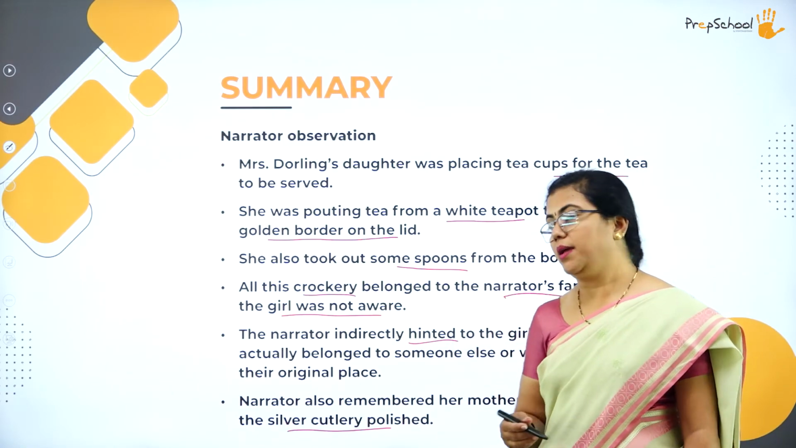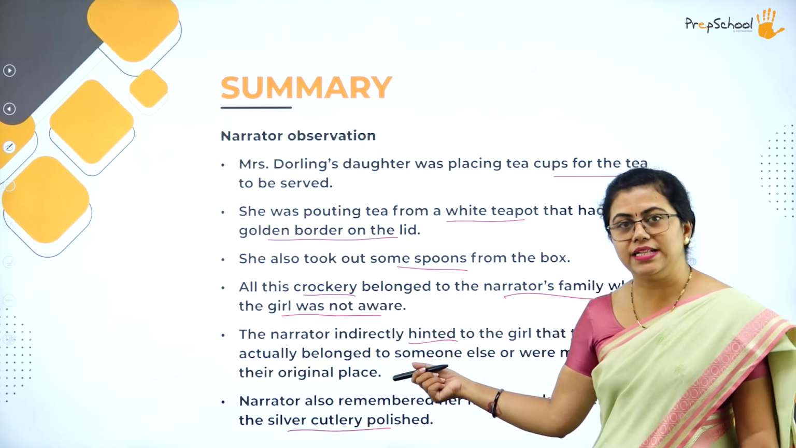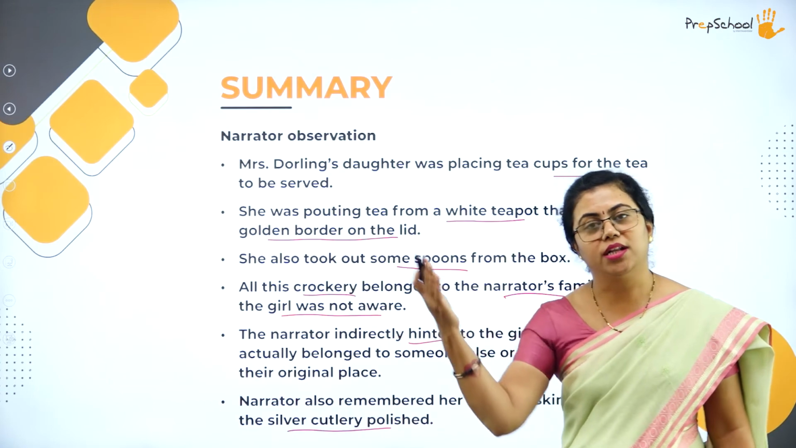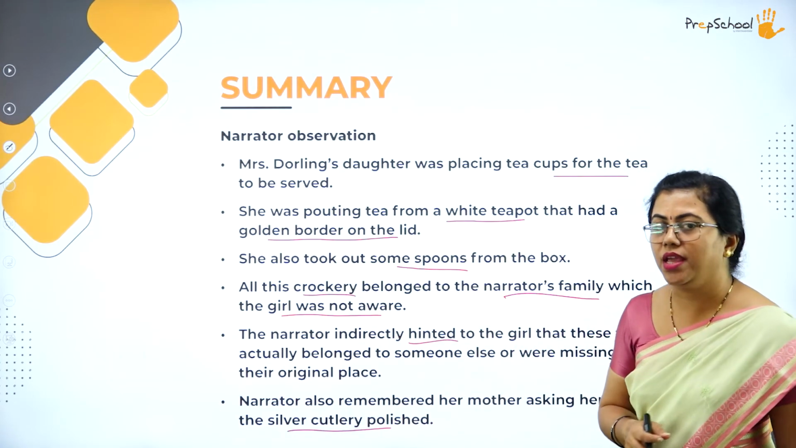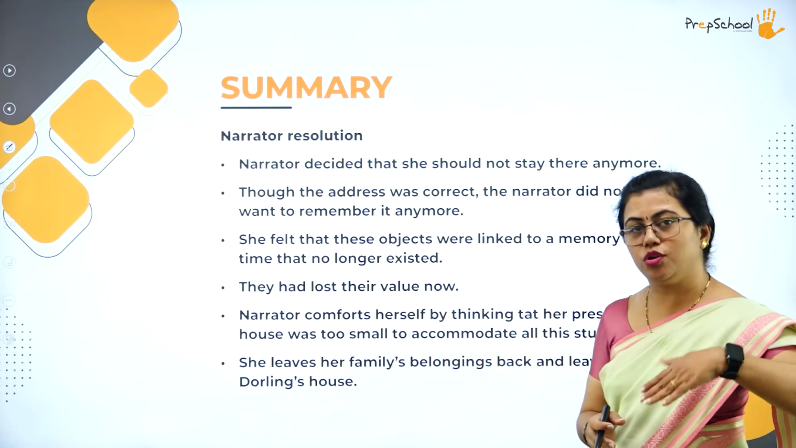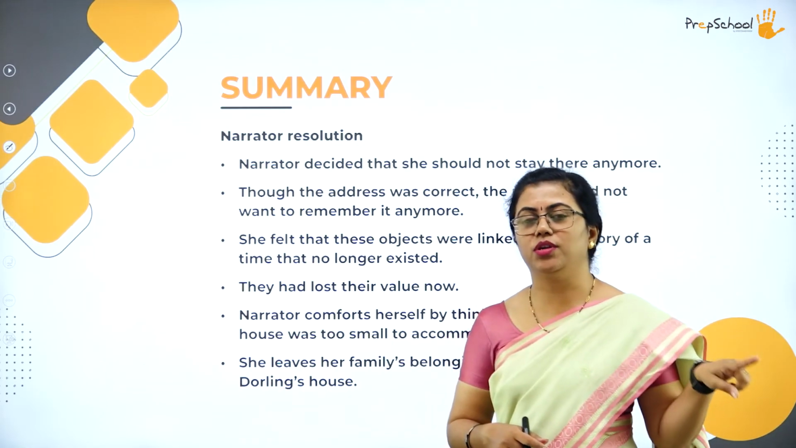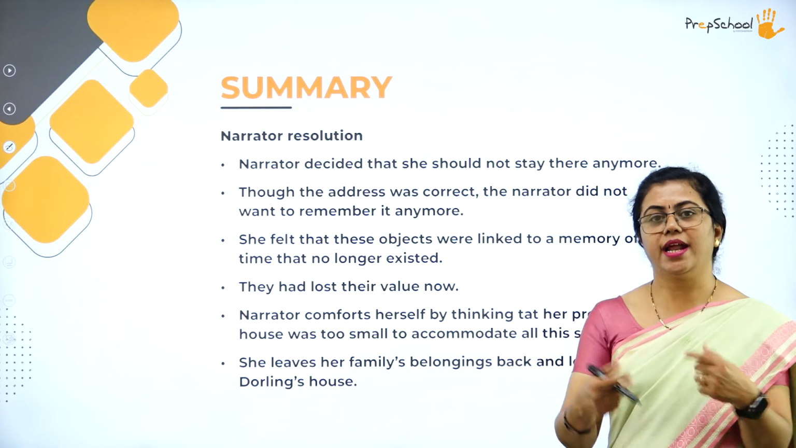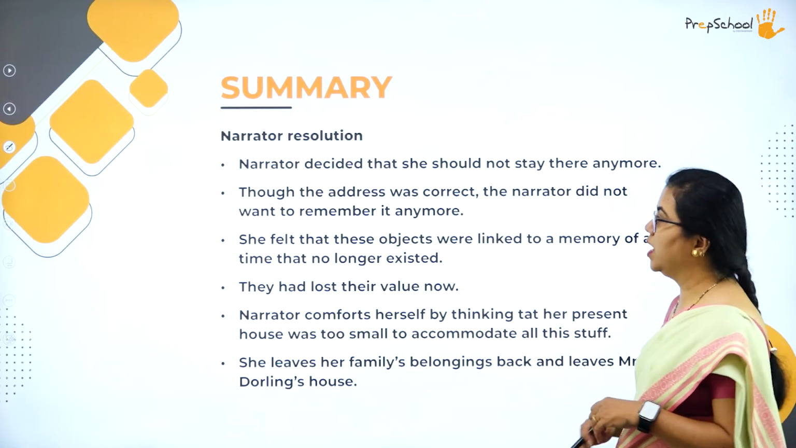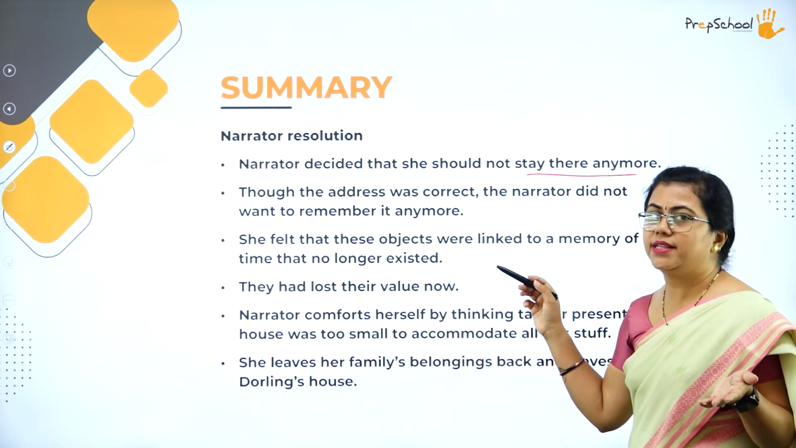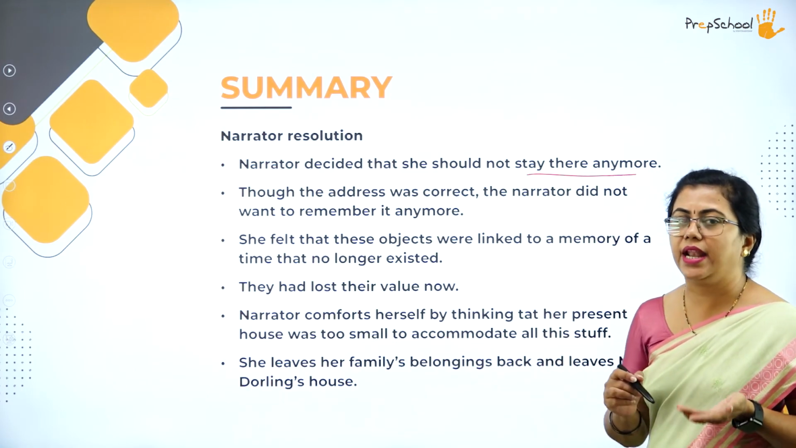So she says maybe it belongs to somebody else. It may be missing from their original place, is what she says. But the daughter understands it in a different way. She goes to show that she had more spoons over there. She just points out, see, we have so many things here and similar kind that are there. So now she decided that she should not stay there anymore. The narrator is upset. She didn't want to stay there at all.